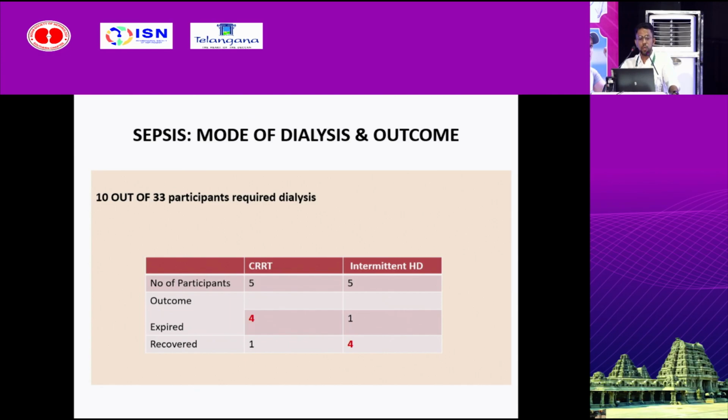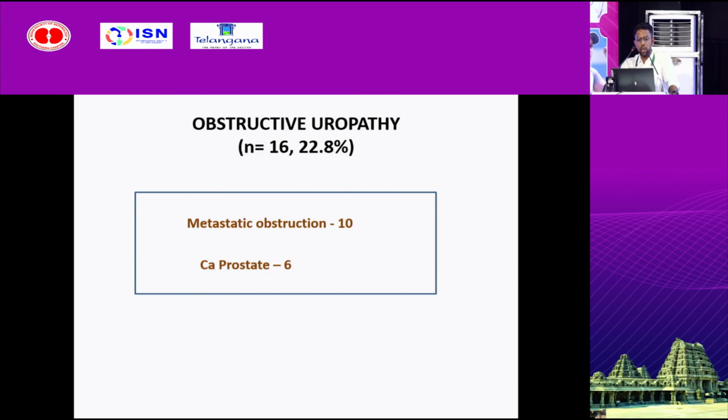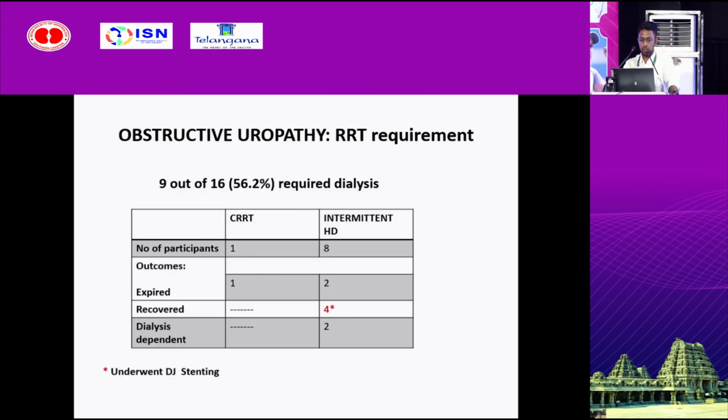10 out of 33 participants in the sepsis group required dialysis. 5 underwent CRRT, and 4 expired in this group. 5 underwent intermittent HD, and 4 recovered. Among 16 participants with obstructive uropathy, 10 had a metastatic obstruction, and 6 had CA prostate. Regarding RRT requirement in the obstructive uropathy group, 9 out of 16 needed dialysis. 1 underwent CRRT and expired.